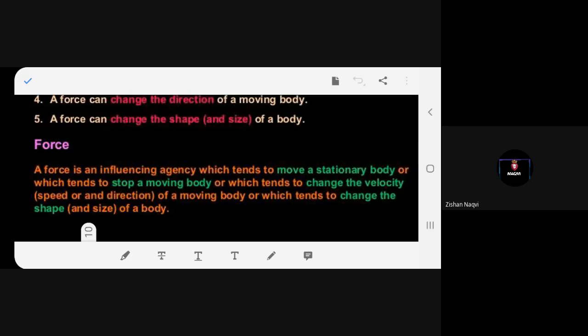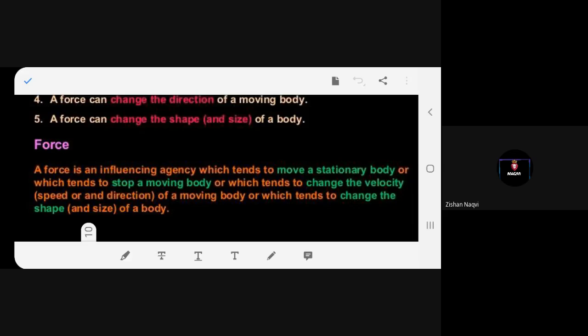If a body is at rest, that is stationary, it is making it move. Second, if a body is moving, it stops. Third, if a body is already moving, it increases or decreases the velocity or the speed of the moving body. Fourth, it can change the shape of the body, right? This is what we have learned, but this is given in a different manner, in different language. All of you understood better?